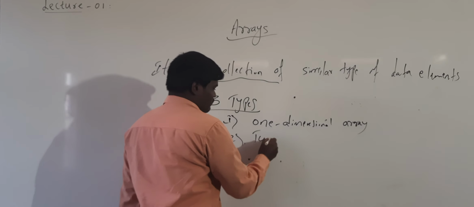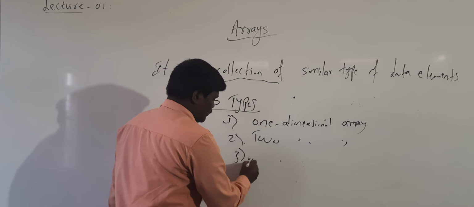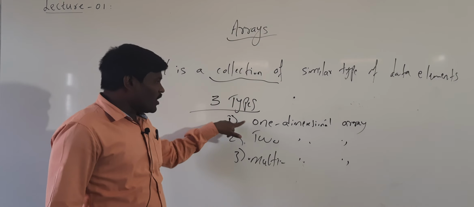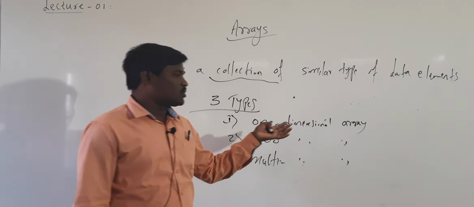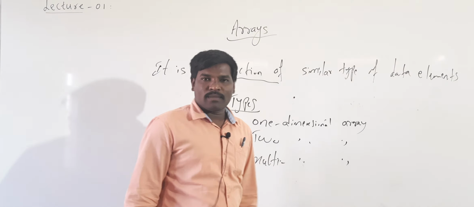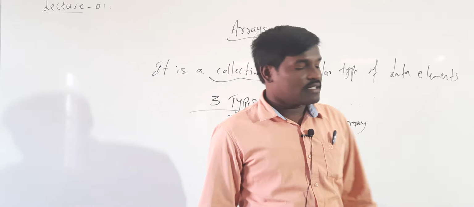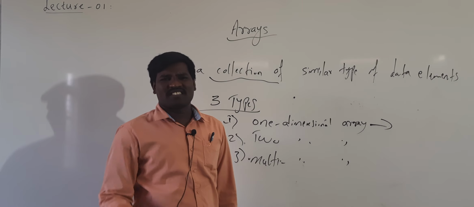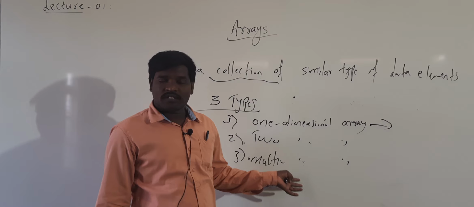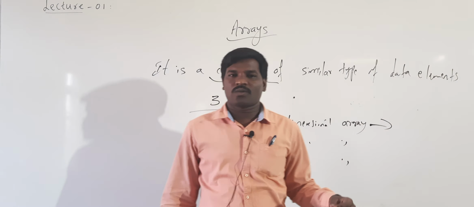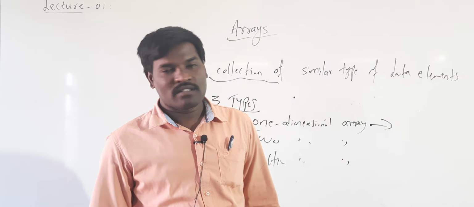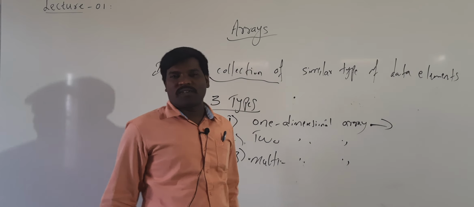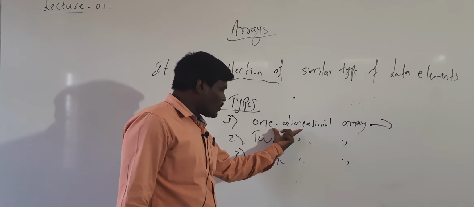Second one, two dimensional. Third one, multi-dimensional. So the first is a one dimensional or single dimensional array, the second is a two dimensional array, and the third is a multi-dimensional array. Here the definition is the same for all the types, but we have to change it a little bit. Array means it is a collection of similar type of data elements. It applies to one, two, three.